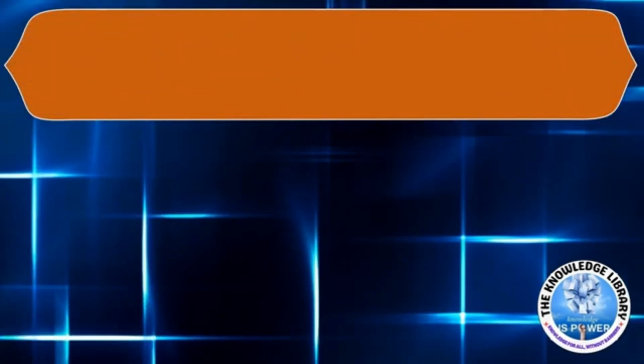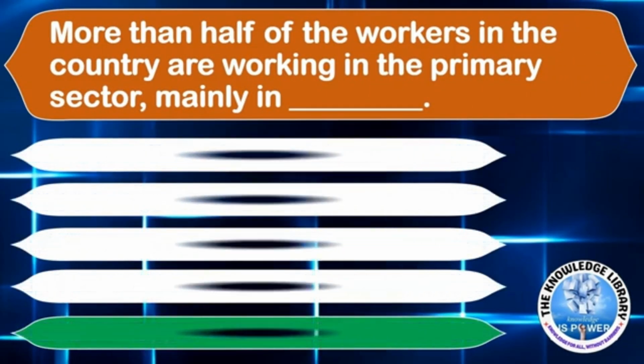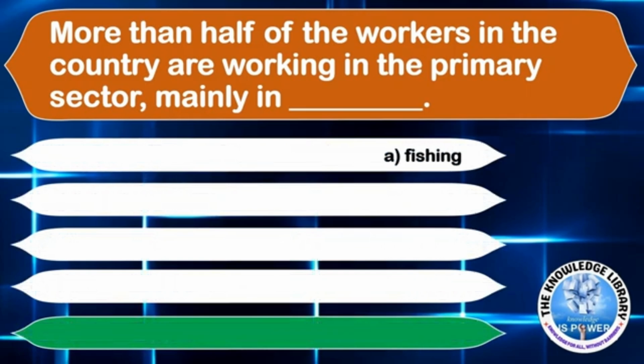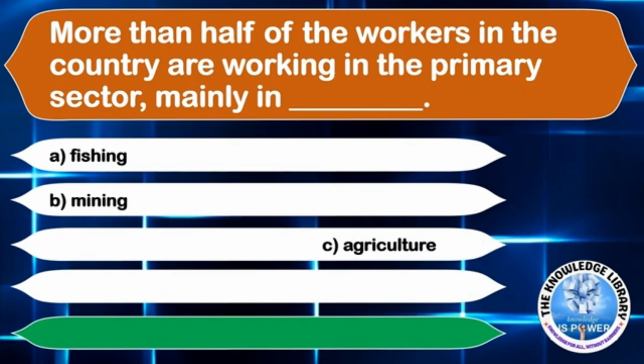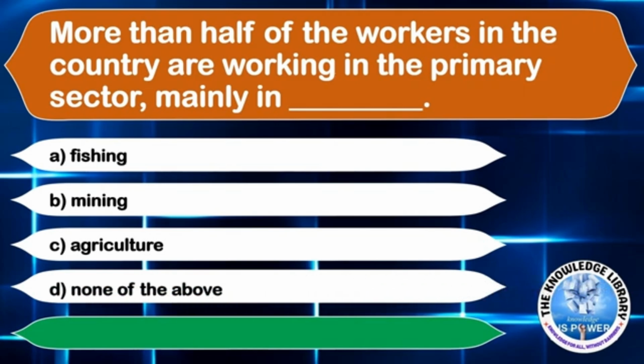The next question is, more than half of the workers in the country are working in the primary sector, mainly in dash. Option A, fishing. Option B, mining. Option C, agriculture. Or option D, none of the above. The correct answer is option C, agriculture.